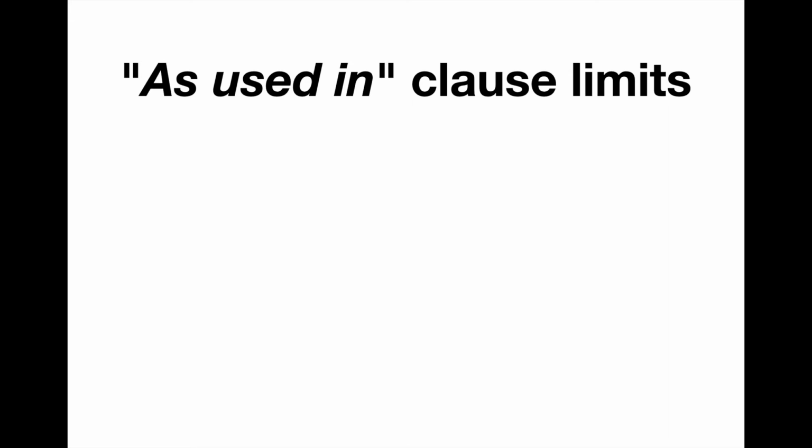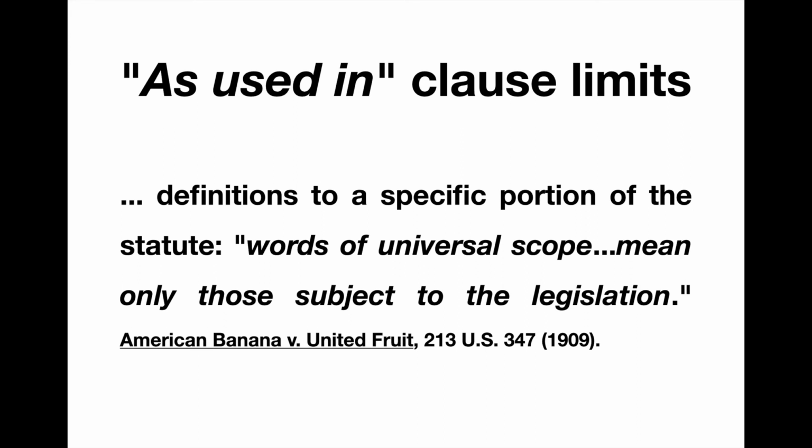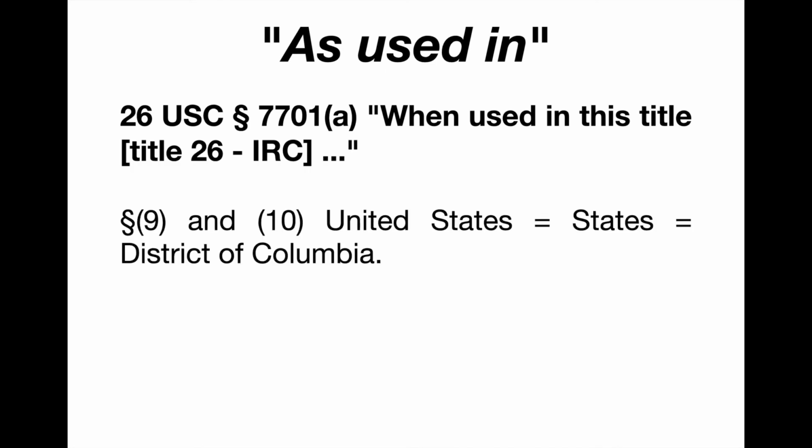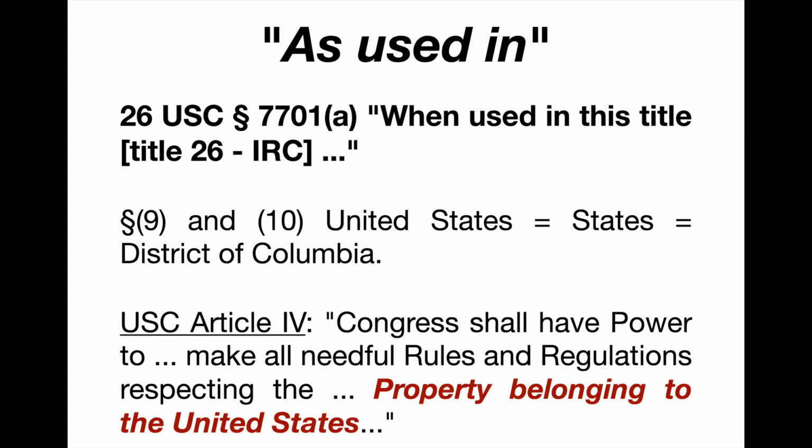Now let's look at the "as used in" clause. The "as used in" clause limits statutory definitions to a specific portion of the statute. That is, words of universal scope mean only those subject to the legislation. As used in the tax code, the United States is the same as the states, is the same as the District of Columbia. That is only for the tax code. That's Title 26. And this is congruent or compatible with the United States Constitution at Article 4, rules and regulations respecting the property belonging to the United States.